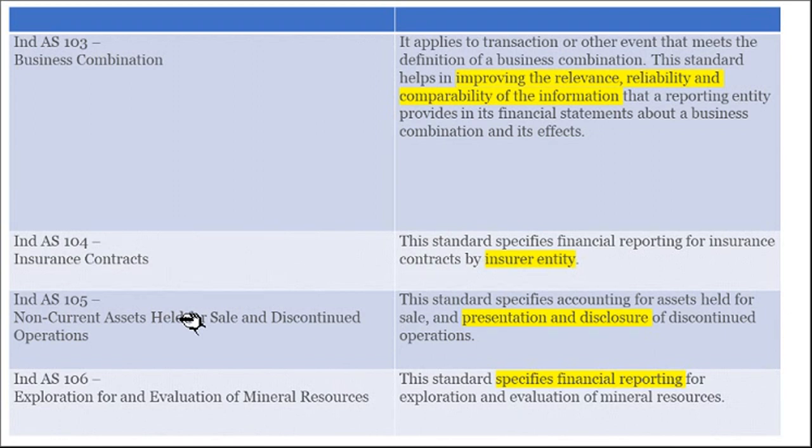Indian accounting standard 105, non-current assets held for sale and discontinued operations. How to present and disclose the information related to that will be explained by the 105 accounting standard. Then Indian accounting standard 106, exploration for and evaluation of mineral resources. It is related to mineral resources, so such companies should follow Indian accounting standard 106.